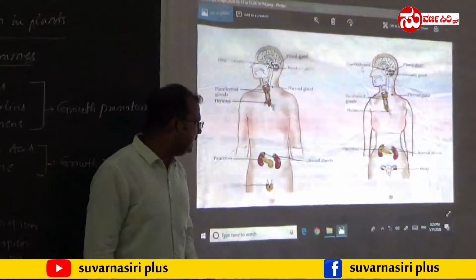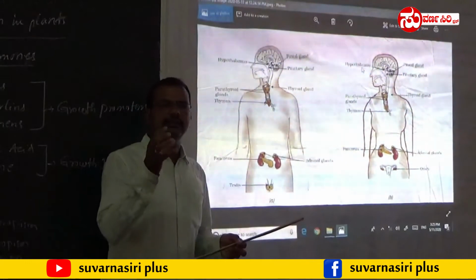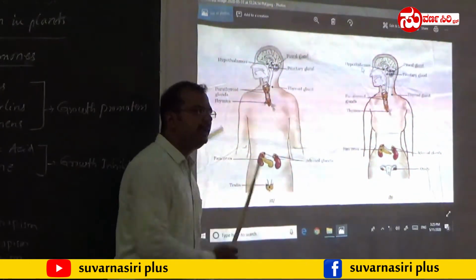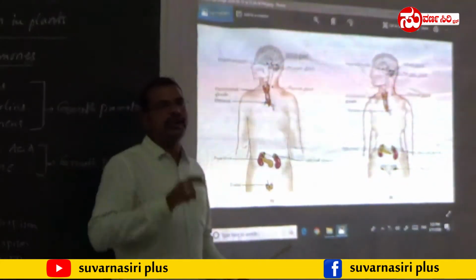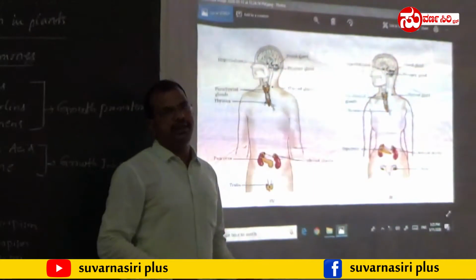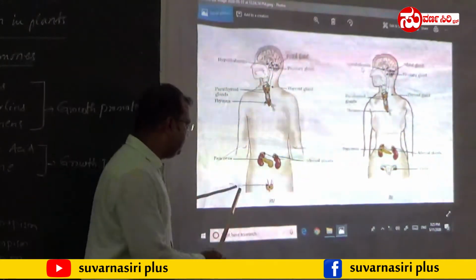Islets of Langerhans, which is a part of the pancreas. The next one, adrenal gland. There are two adrenal glands, each located above the kidney. The next one is the gonads.